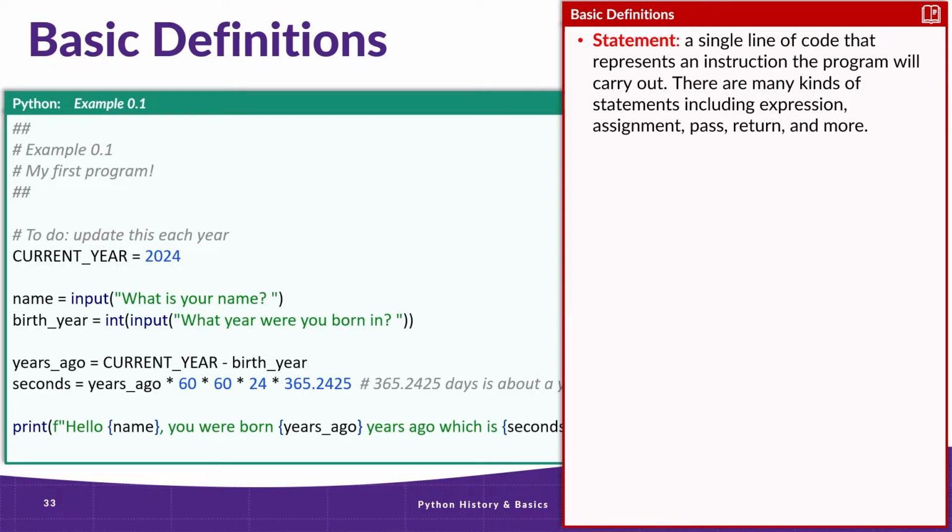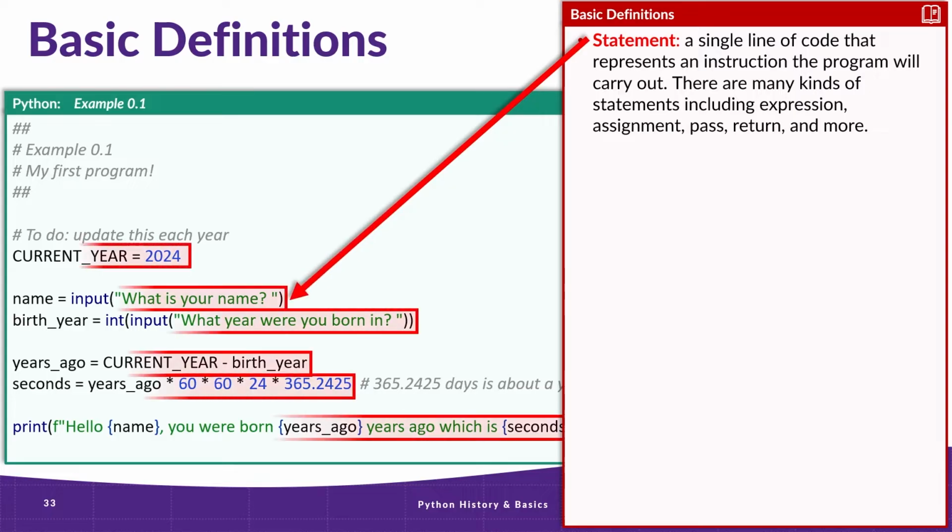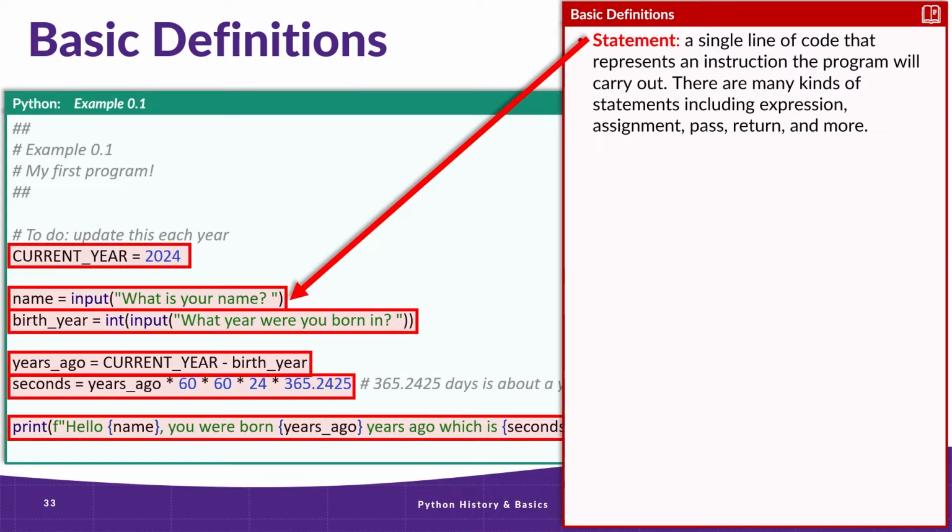The first concept we need to be aware of are statements. Statements are single lines of code that represent some instruction the program will carry out. They're performed sequentially, starting with the top and going to the bottom of the source file. There are many types of statements in Python, including assignment statements that assign a value to a variable, expression statements that return the result of a calculation, return statements that return values from functions or methods, and many, many more types of statements. We'll encounter lots more in the coming weeks.